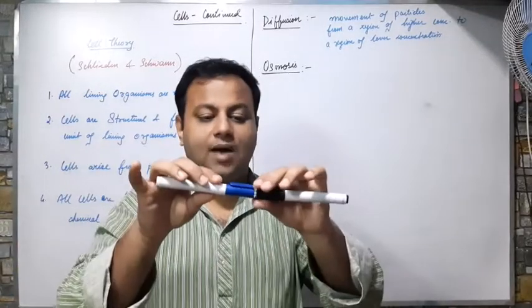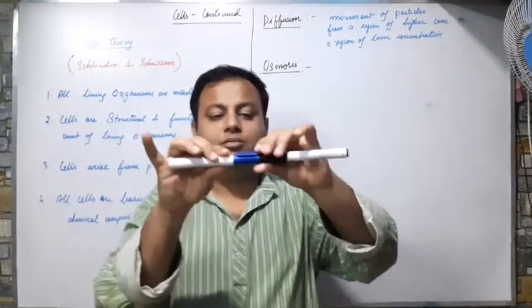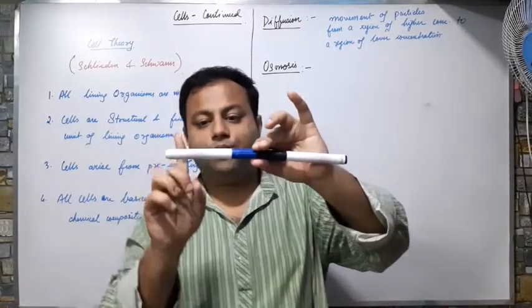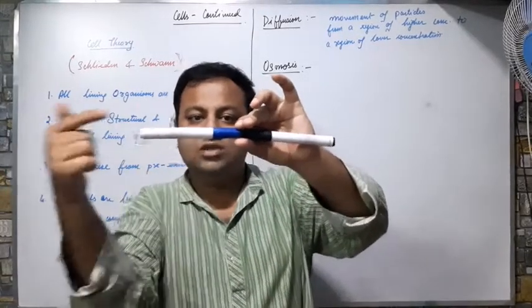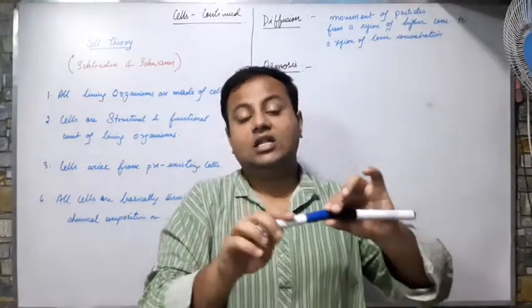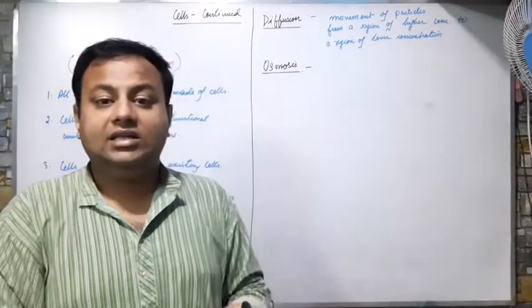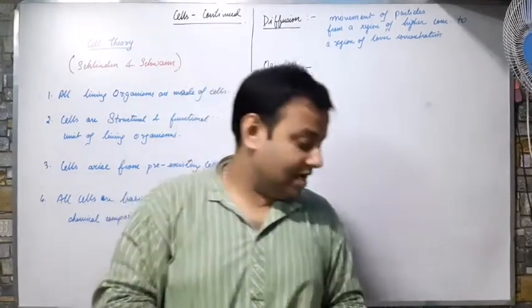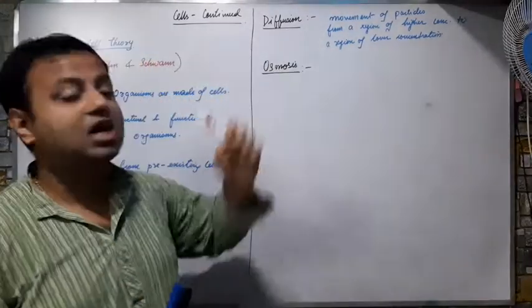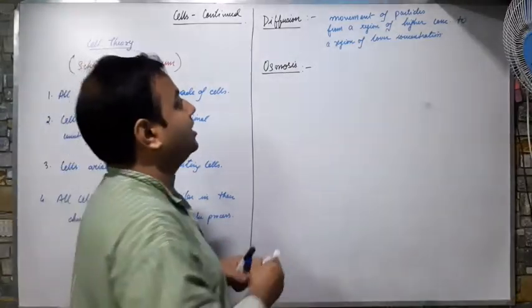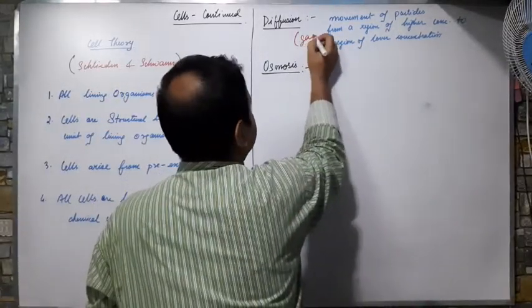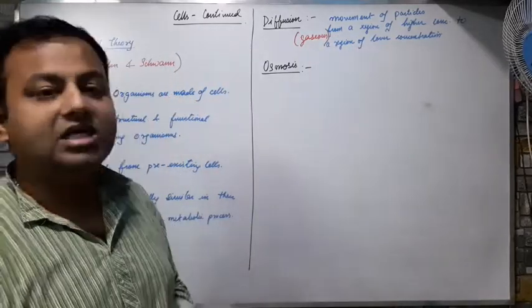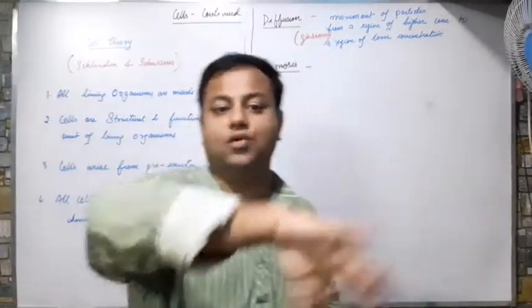So what will happen? The oxygen from the black one will start traveling towards the blue and the carbon dioxide from the blue test tube will start traveling towards the black. They will do this until their concentration in both of them is the same. Correct? This is how diffusion comes into play. And this is generally done for gaseous substances. There is a movement of particles from a region of higher concentration to lower concentration.